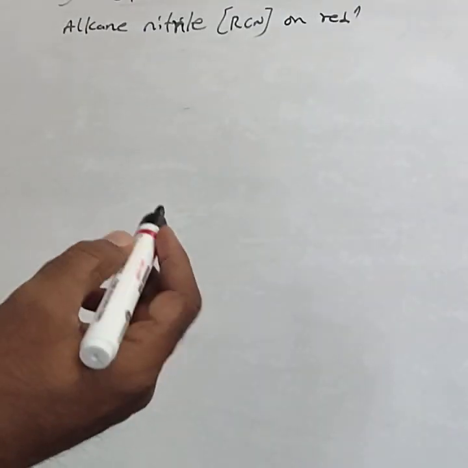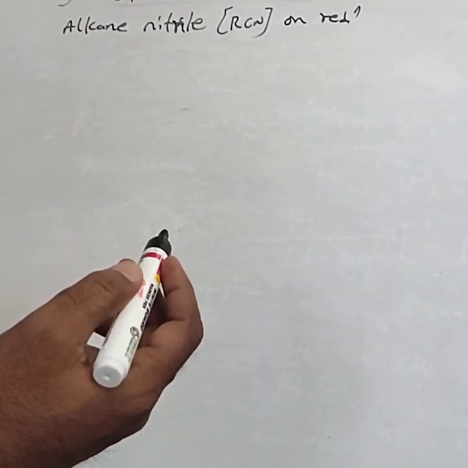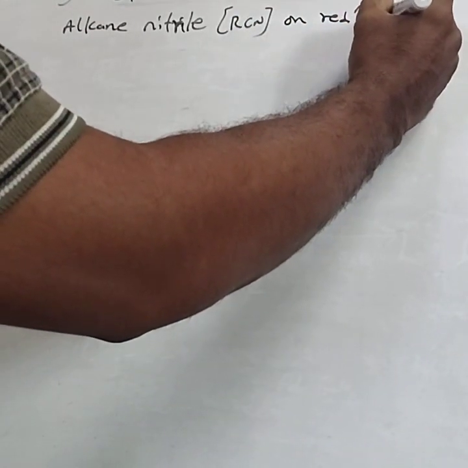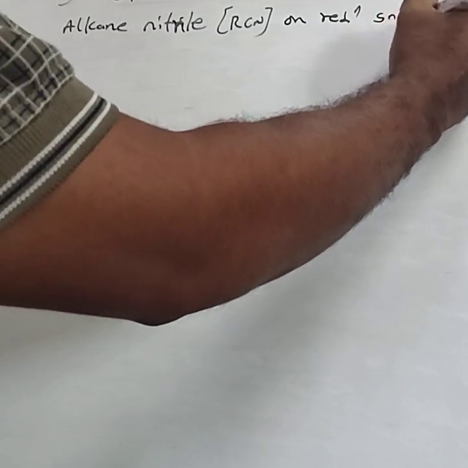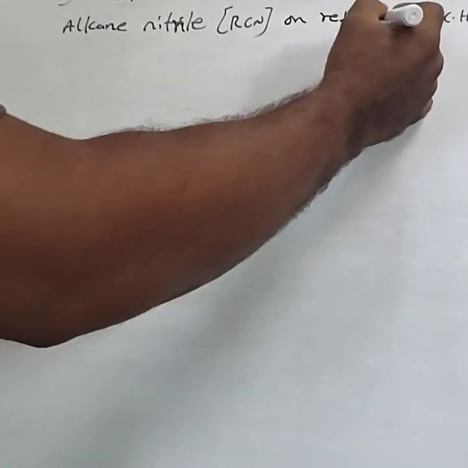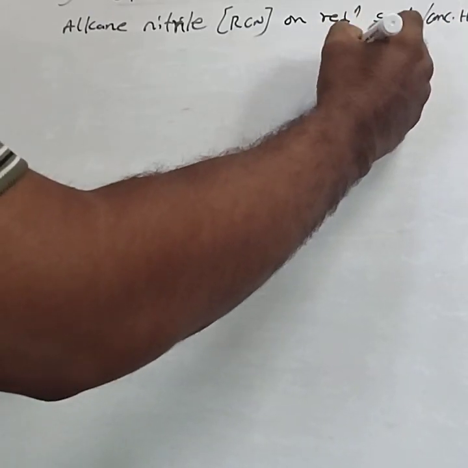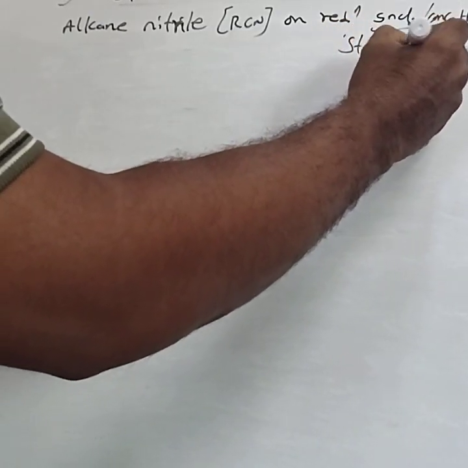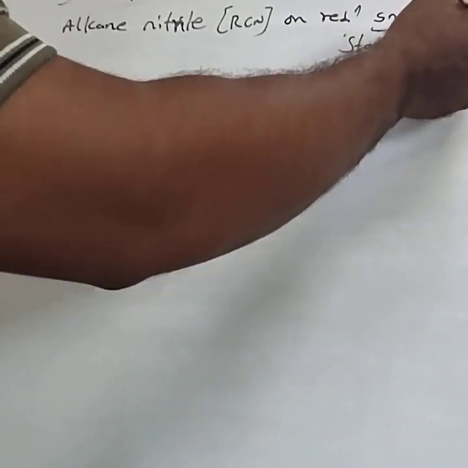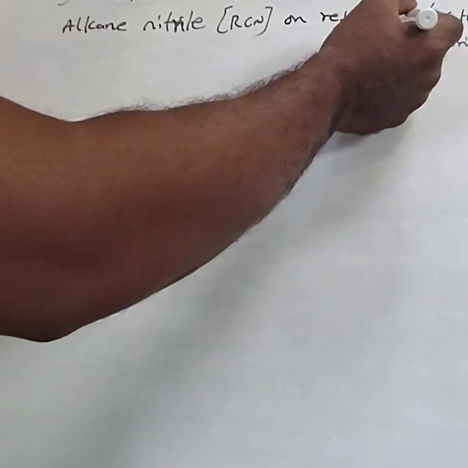Here you can use nascent hydrogen. Alkane nitrile on reduction by using stannous chloride in concentrated HCl. SnCl2 means stannous chloride. Stannous chloride reacts with HCl, they can donate the nascent hydrogen.